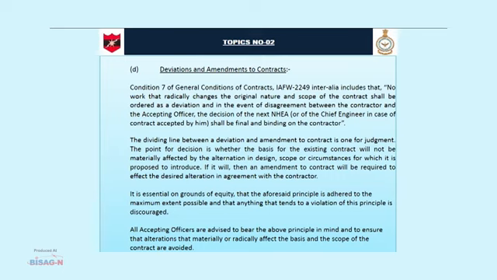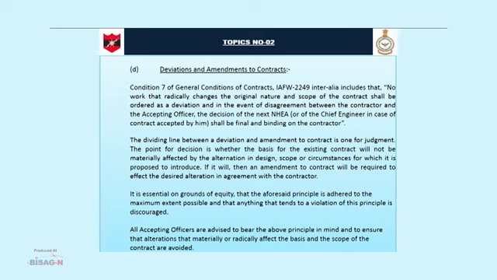The dividing line between a deviation and amendment to contract is one for judgment. The point for decision is whether the basis for the existing contract will not be materially affected by the alteration in design, scope or circumstances for which it is proposed to introduce. If it will, then an amendment to contract will be required to effect the desired alteration in agreement with the contractor. It is essential on ground of equity that the aforesaid principle is adhered to the maximum extent possible, and that anything that tends to a violation of this principle is discouraged.